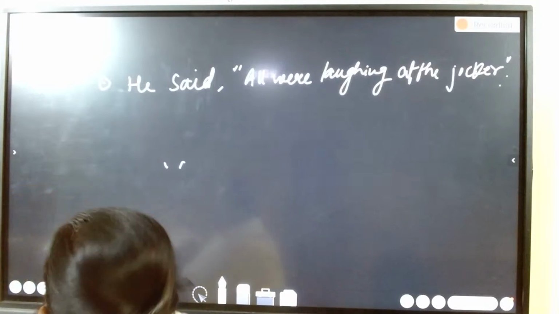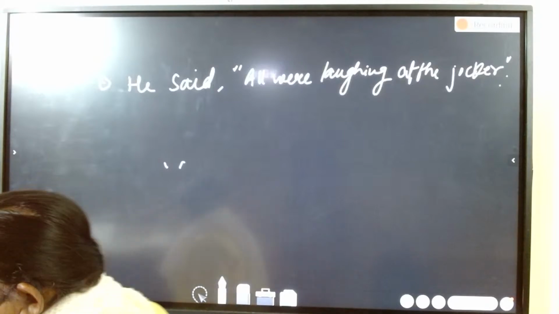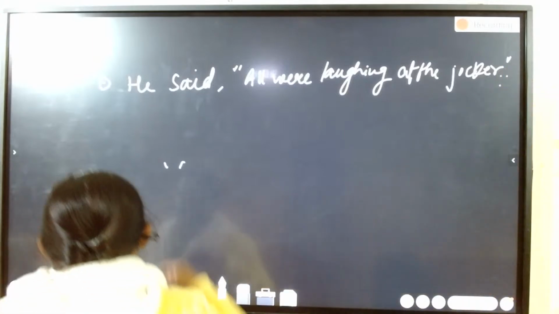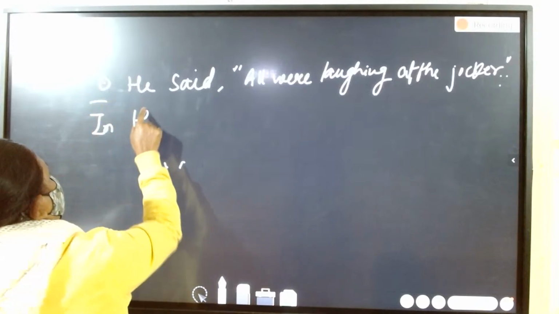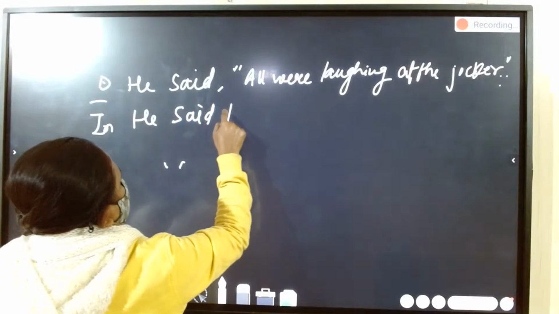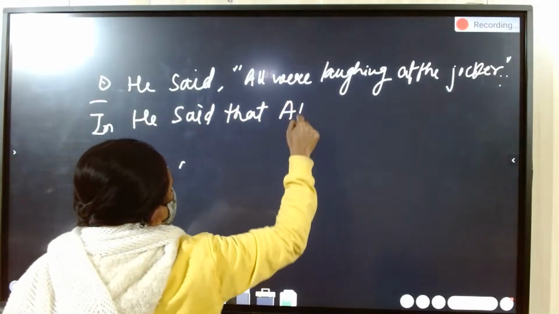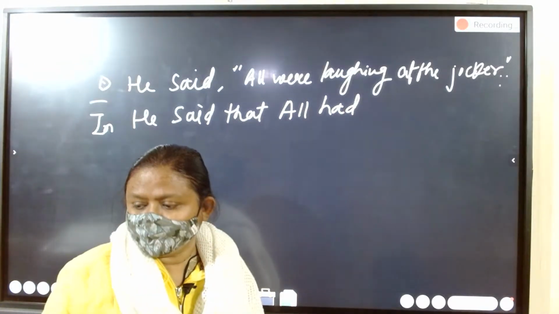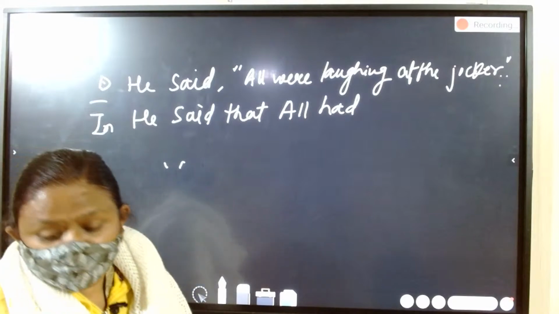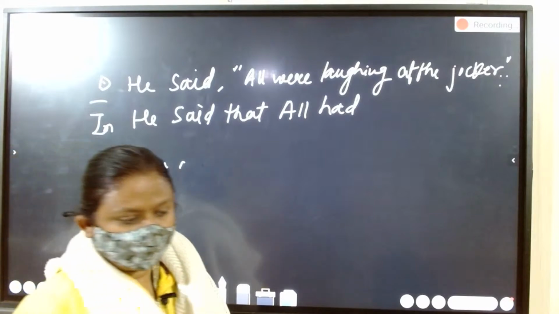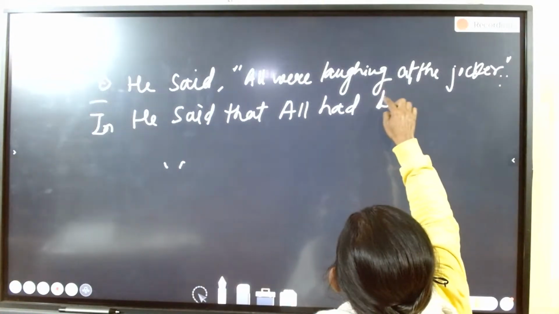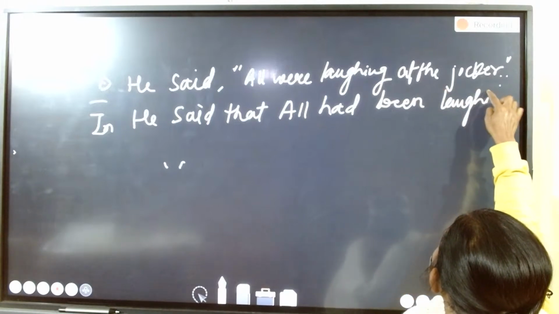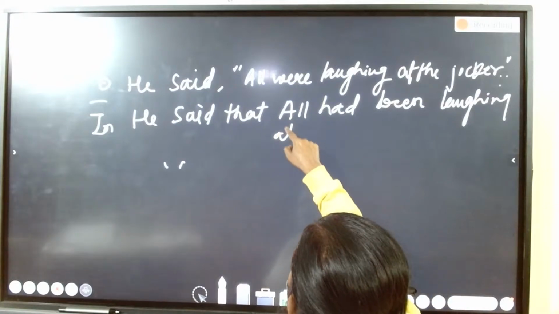Full stop, then inverted comma closes. Changing into indirect speech: He said that all had been laughing at the joker. Past continuous changes into past perfect continuous tense.